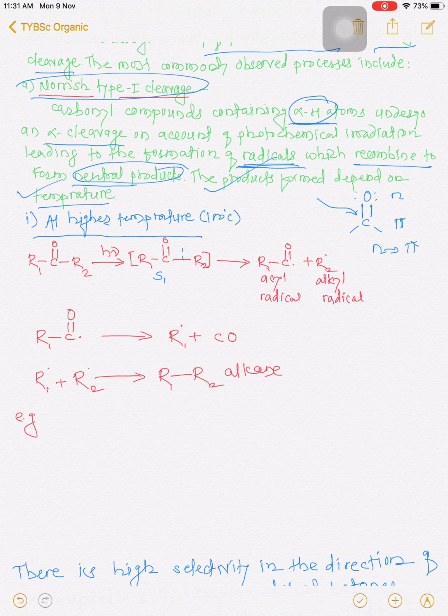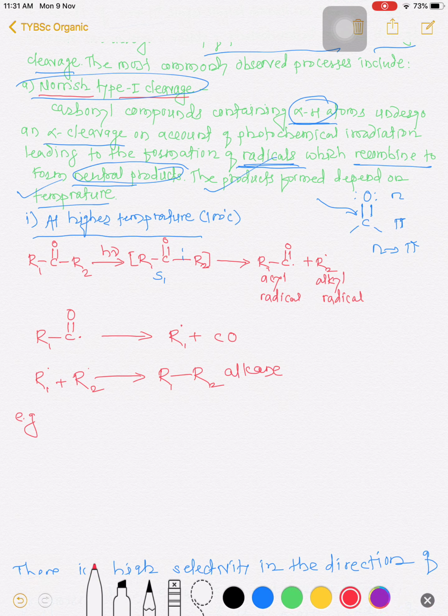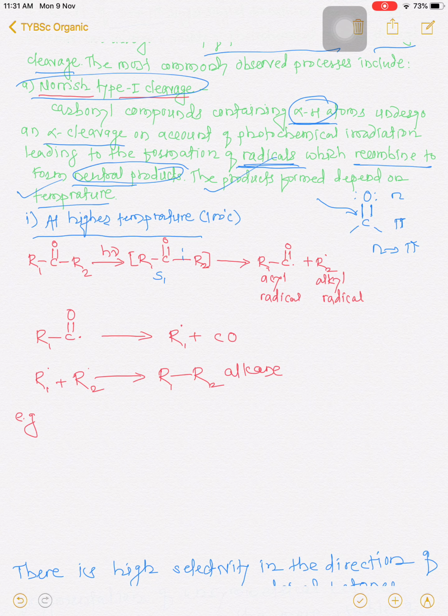So we are first going to see the photochemical cleavage of these carbonyl compounds, that is Norrish type first reaction, at higher temperature, that is at 100 degrees Celsius. Now see here what happens at this temperature and what products we are getting. So this is a common carbonyl compound, R–C double bond O–R. When this molecule is exposed to ultraviolet light, the molecule goes from the ground state, S0, to the next energy state, that is S1 state.